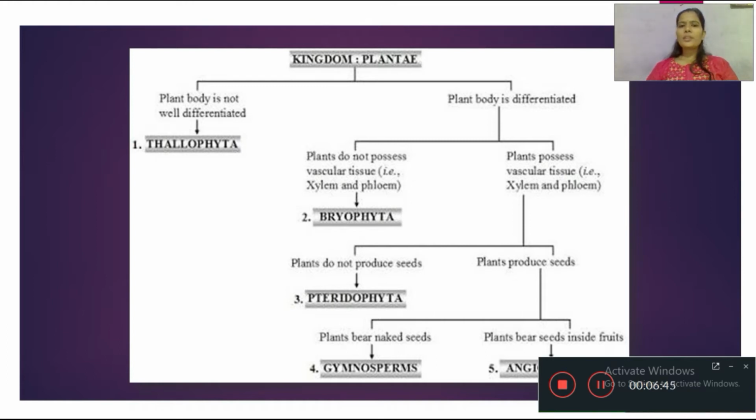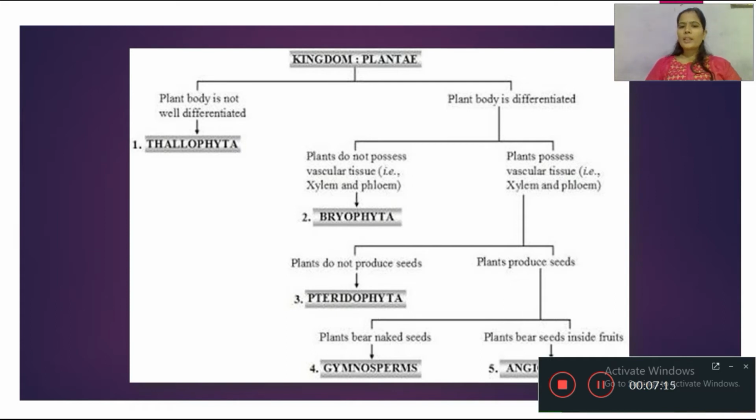Then the plants possessing vascular bundles have xylem and phloem. Xylem is the water conducting tissue. It absorbs water from the roots and provides it to the whole plant body. Phloem conducts the minerals and nutrients absorbed from the roots and provides them to the whole plant body.